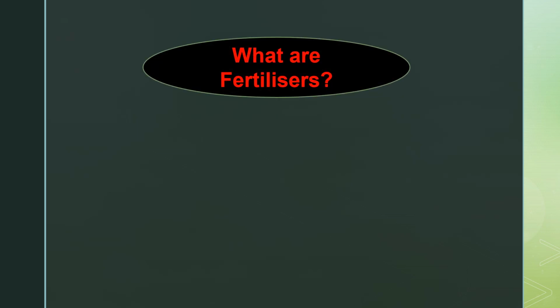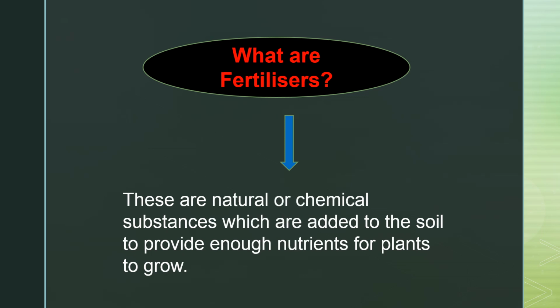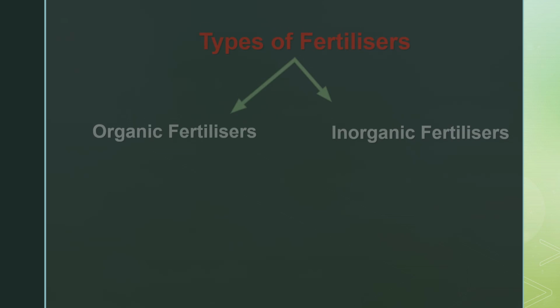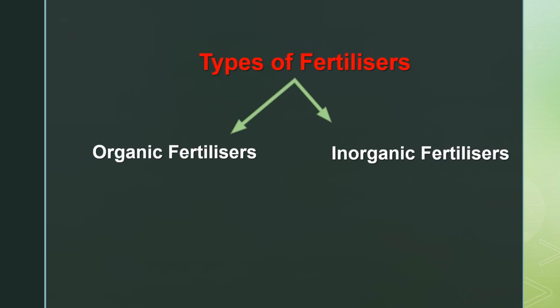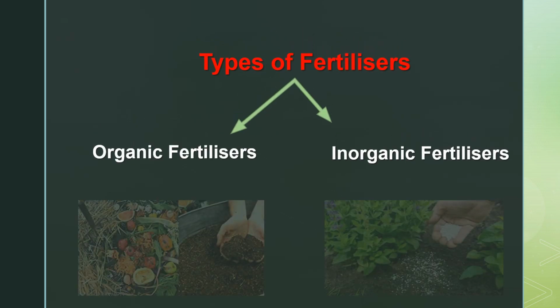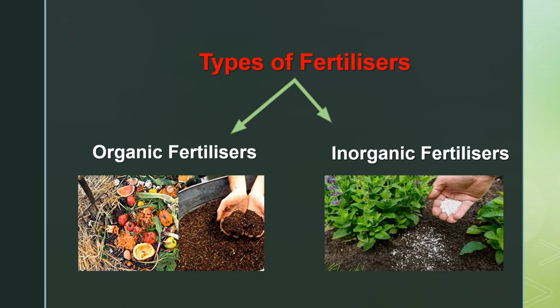Now we should understand what are fertilizers. Fertilizers are the natural or chemical substances which are added to the soil to provide enough nutrients for the plants to grow. So there are two types of fertilizers, organic fertilizers and inorganic fertilizers. So let's see one by one.